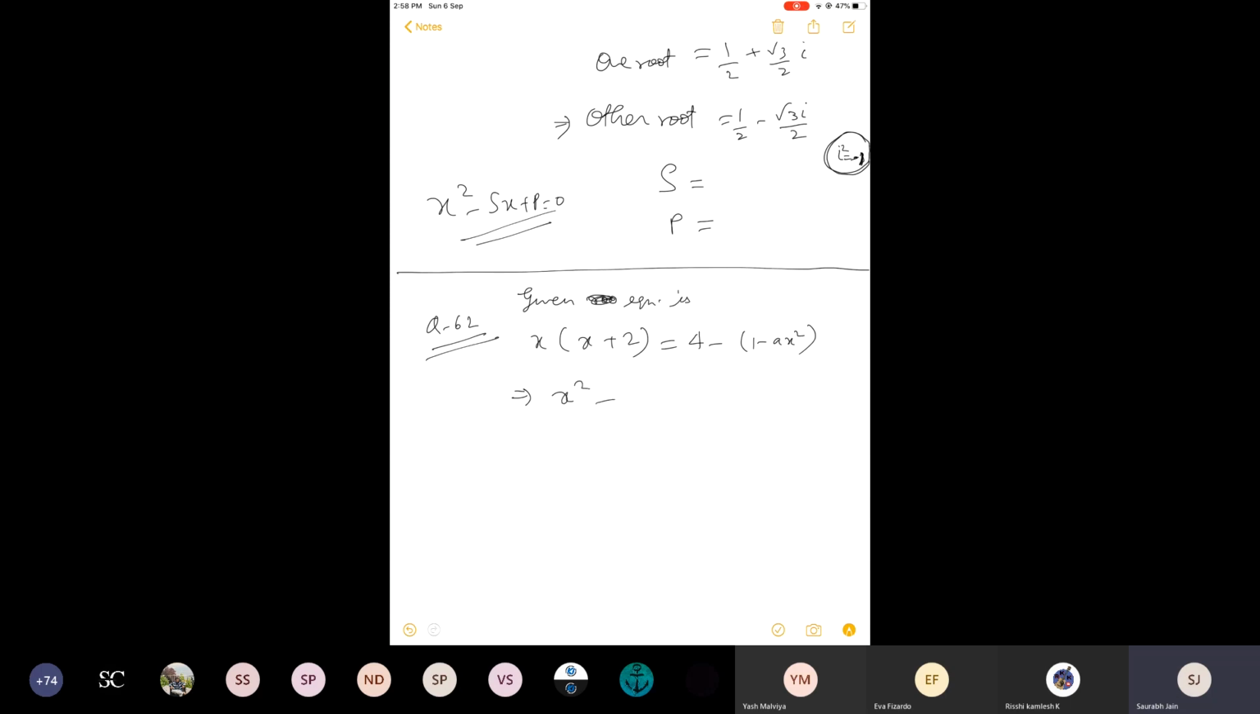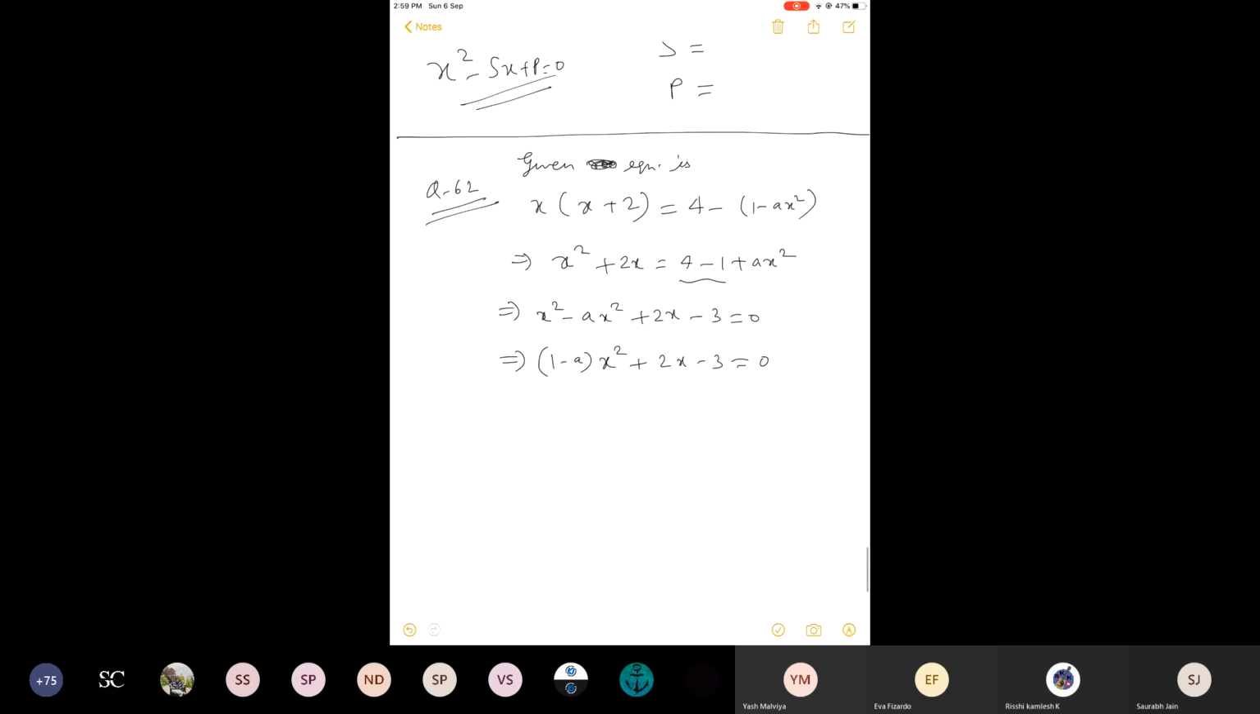That is x square plus 2x minus 1 plus a x square. Let us shift all the terms to the left hand side. This is 3, so minus 3. We'll take x square common from here, and now it is completely in terms of a. It is now written in the standard form, right? Now the question is, one of the roots tends to infinity.